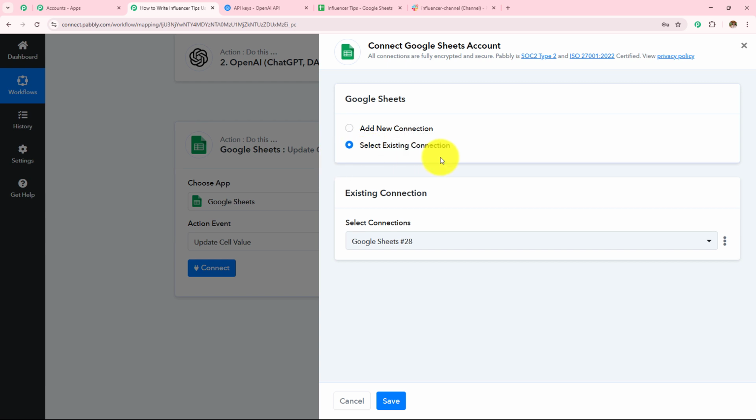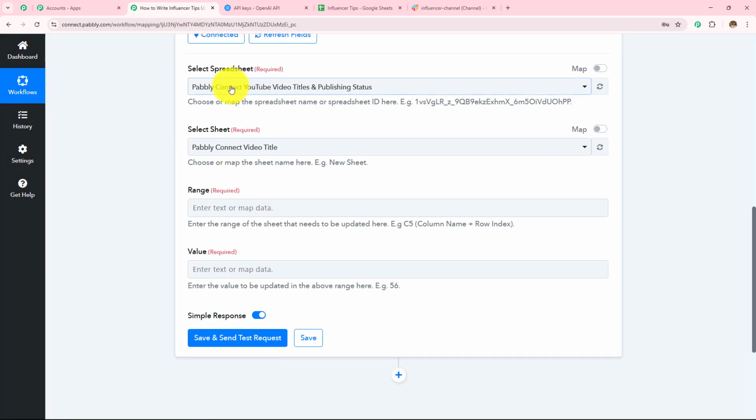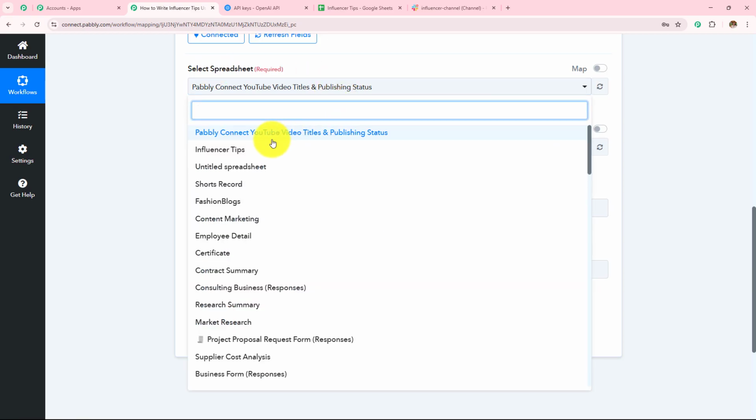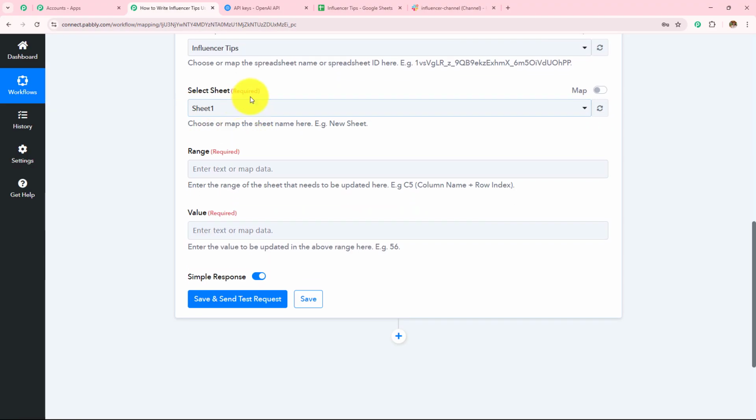Here, as I already have an existing connection, I have just created the connection in the above step. So I'm going to click on save, and Google Sheets is connected with Pabbly Connect. I am going to enter the spreadsheet. The name of my spreadsheet is influencer tips. The sheet is automatically selected.